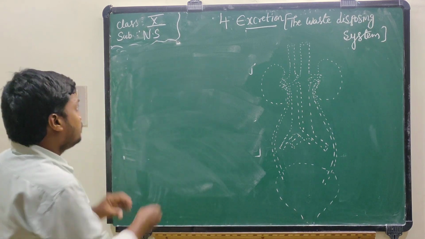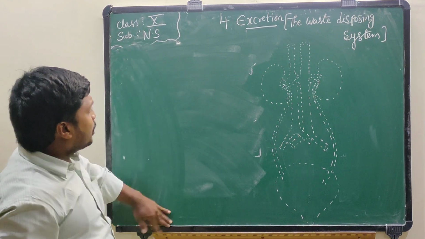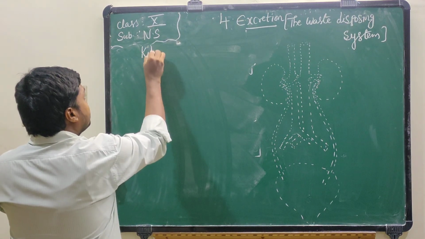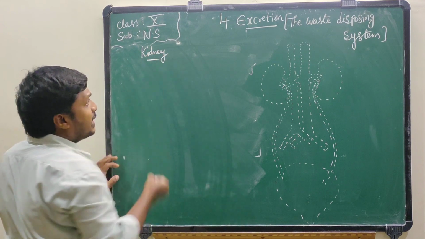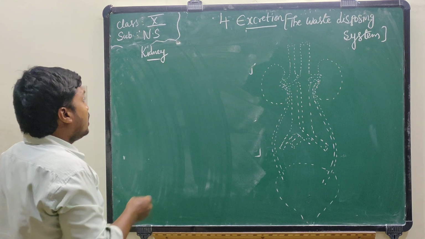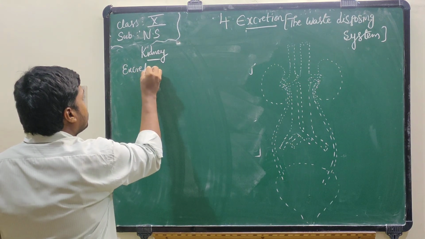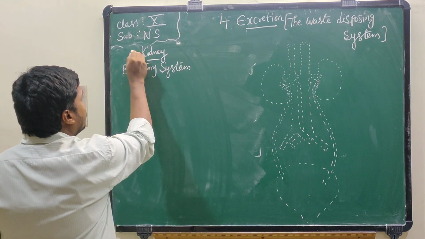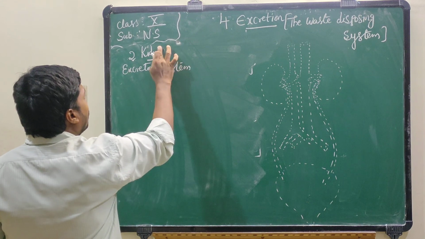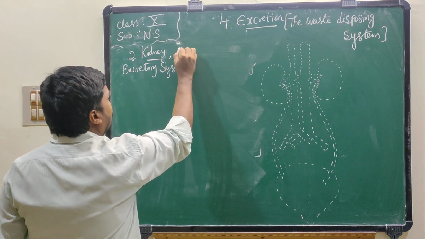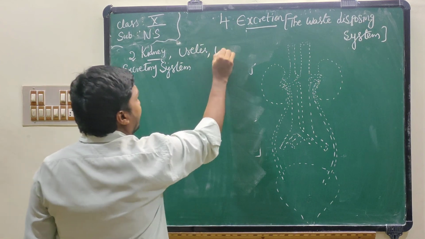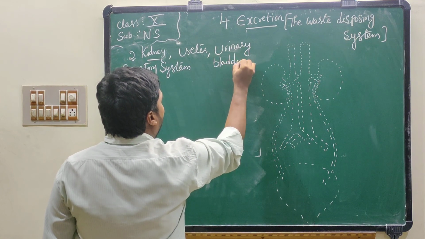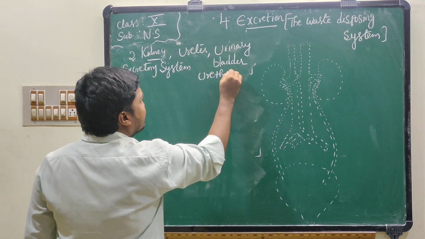If you want to observe, the main organ for excretion is the kidney. Kidney is the major organ for excretion. In human beings, the excretory system includes two kidneys, two ureters, a urinary bladder, and a urethra.